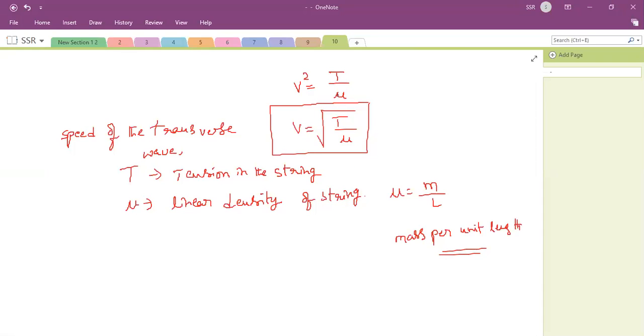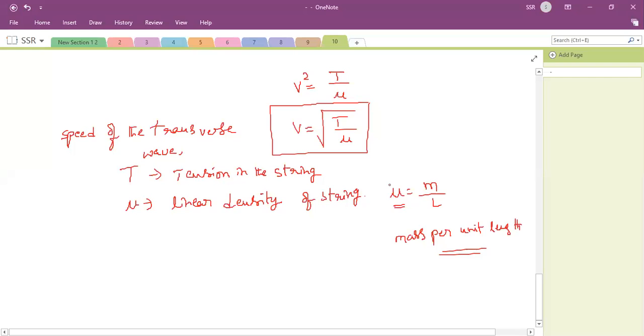Are these clear, all of you? So this is a very, very important relation. Speed of the transverse wave v is equal to root T by mu, not T by m. Keep in mind, it is not m, it is mu. Mu is called linear density.